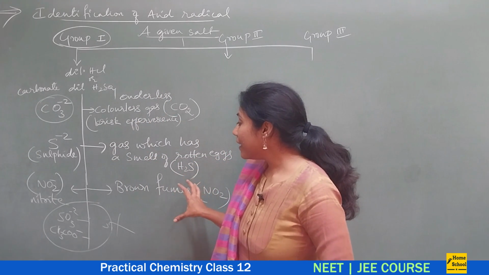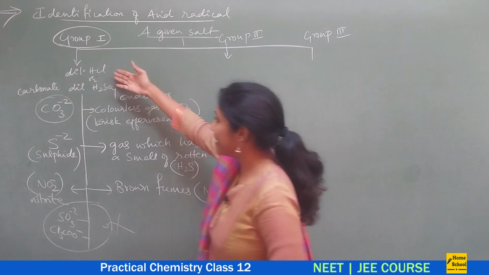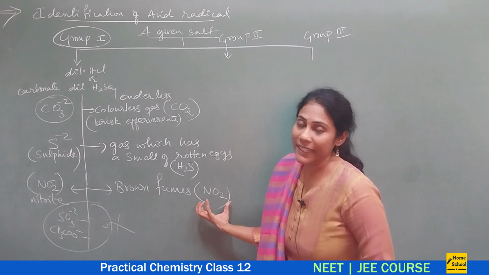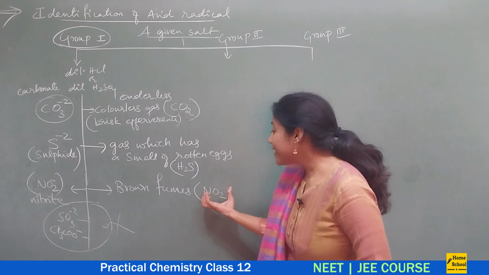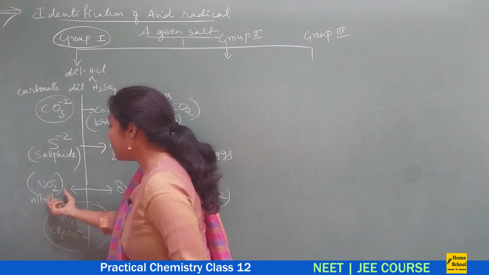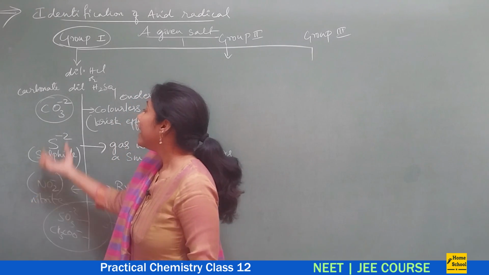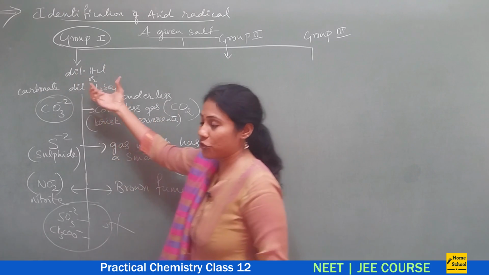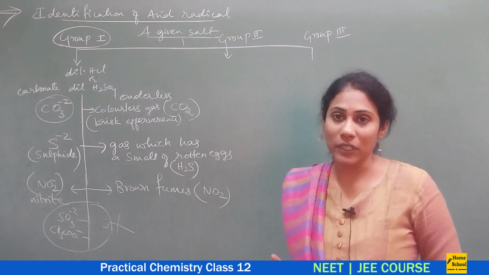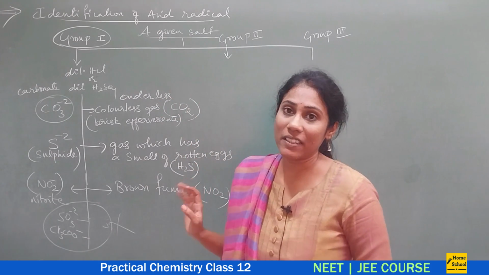And if you see brown fumes coming out soon after adding HCl, then the brown fumes are actually nitrogen dioxide gas, and this gas would be liberated only if you have a salt of nitrite. So if this radical is there in a salt, it would react with HCl or H2SO4 to give nitrogen dioxide gas, which is brown in color. So this is all about group 1 radicals.